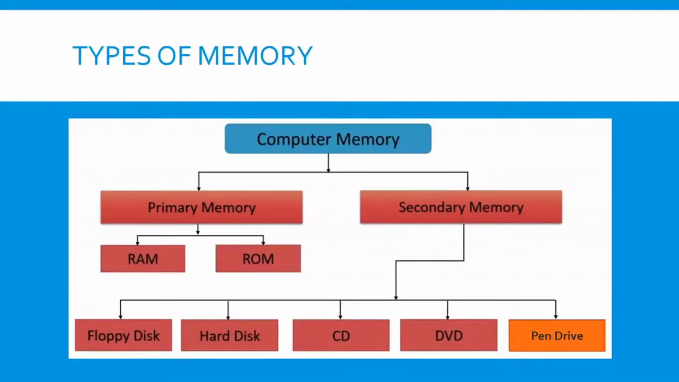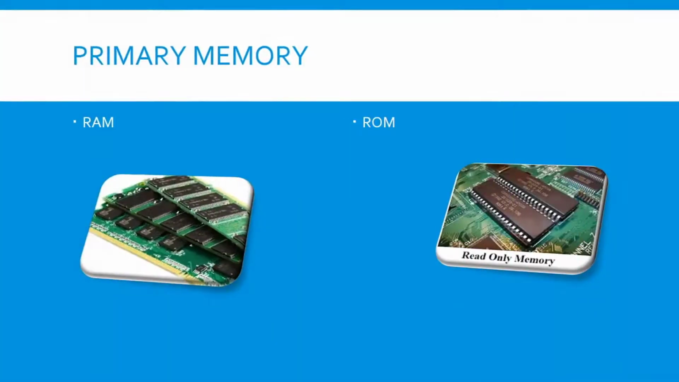Now let's move on to the different types of memories. The computer memory is divided into two parts, primary memory and secondary memory. The primary memory is also known as internal memory, and the secondary memory is also known as external memory. The primary memory is further divided into two parts, RAM and ROM. And the secondary memory is further divided into floppy disk, hard disk, CD, DVD and pen drive. In this session, we are going to discuss primary memory, that is RAM and ROM.